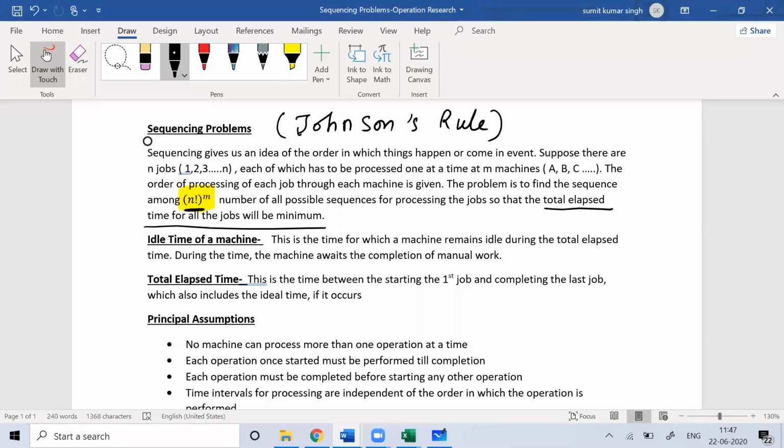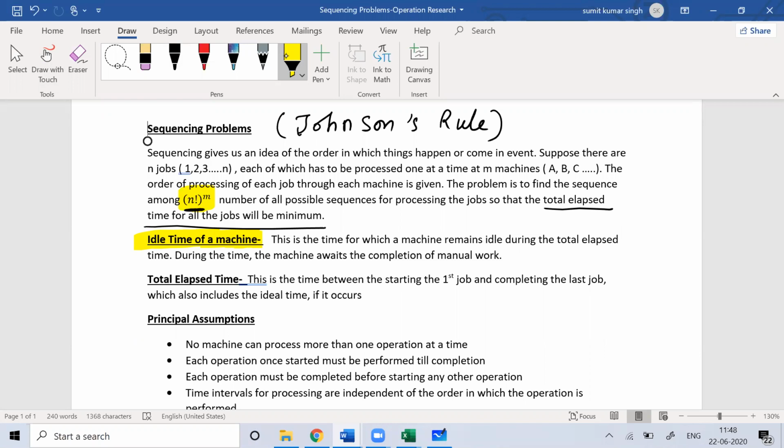Now there are two important terms in this chapter. One is idle time for a machine. Idle time for a machine is the time for which the machine remains idle, that is, without work, during the total elapsed time. Total elapsed time means the total time to finish the work.